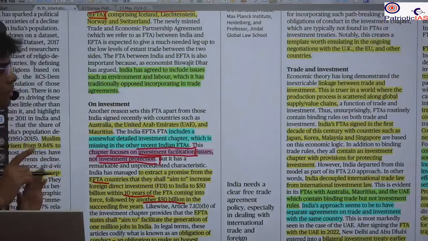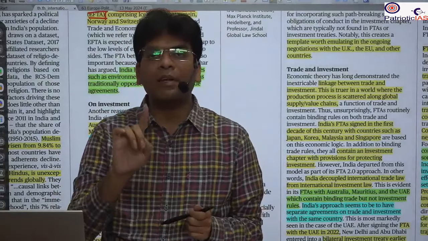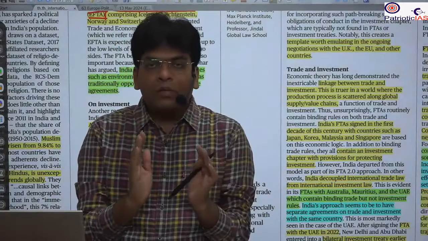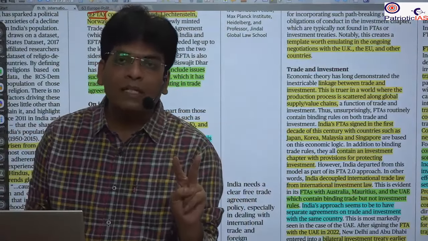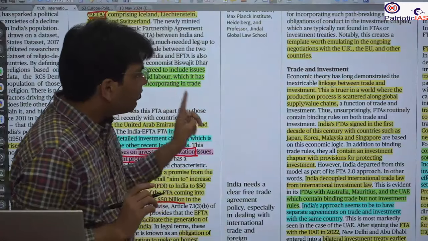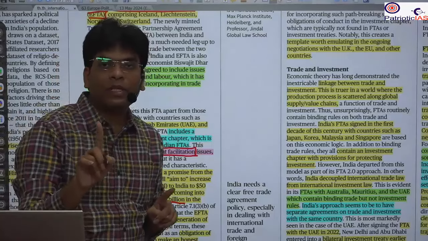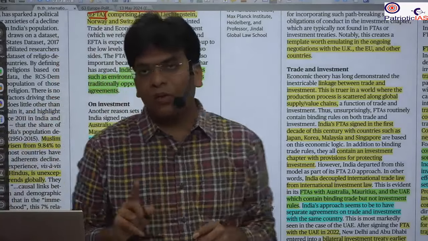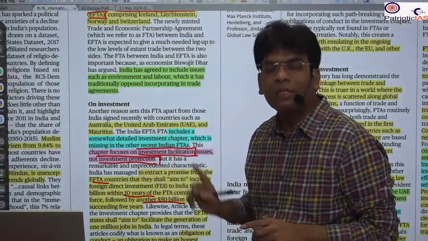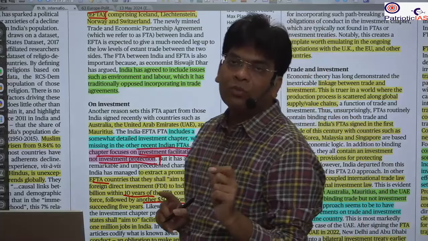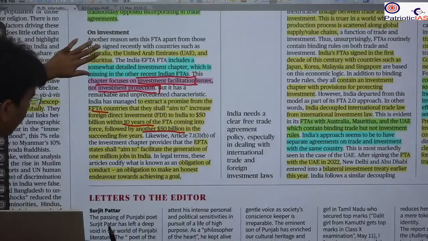So here the writer is talking about the previous agreement, FTA 1.0. We included the free trade agreement and the investment protection simultaneously. In the second, FTA 2.0, we have separated the trade agreement from the investment protection. Now we are talking about investment facilitation, meaning how much investment you will bring and how many jobs you will be creating. One thing has changed here.